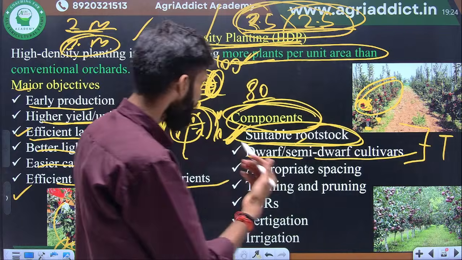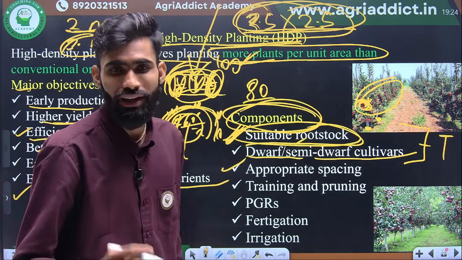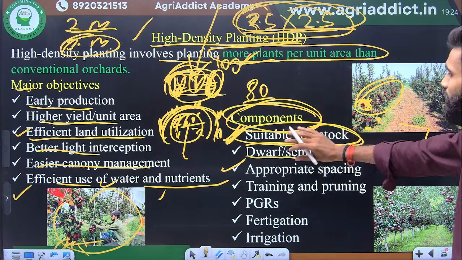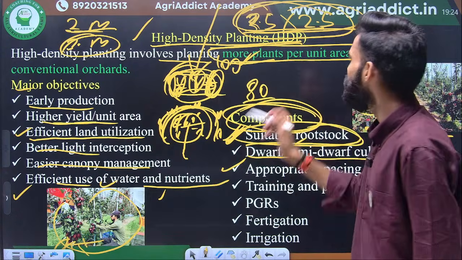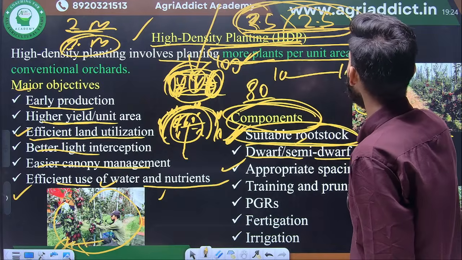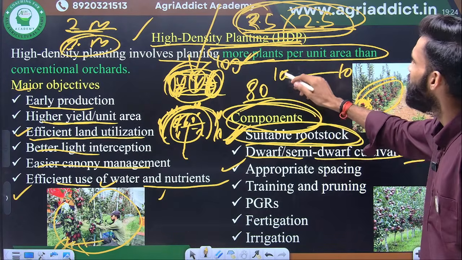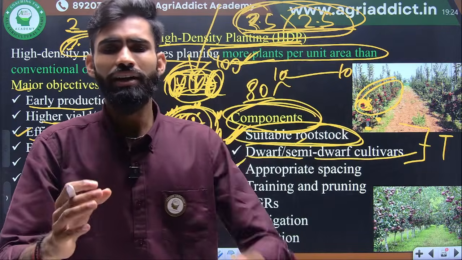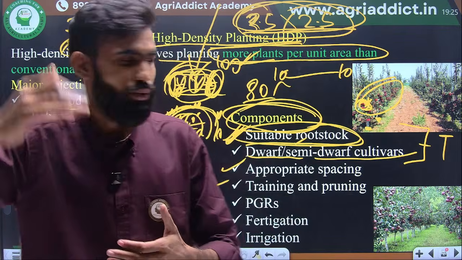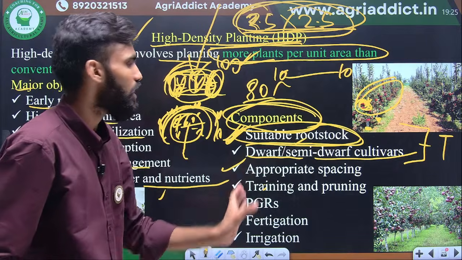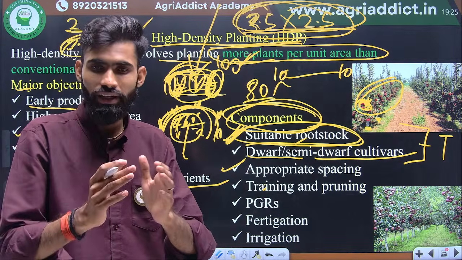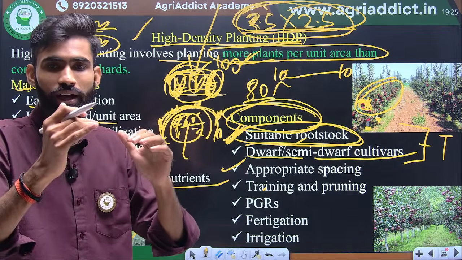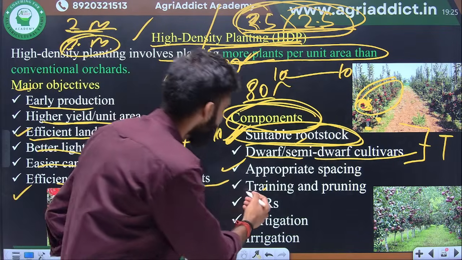Next component, appropriate spacing. If suppose you plant a dwarf rootstock or dwarf plant at a wider spacing, like 10 meter into 10 meter, there will be only a single plant, and it will take maximum nutrients and maximum irrigation or water, and again it increases their height. So here the spacing is also important, that will reduce the overcrowding and maintain light interception.